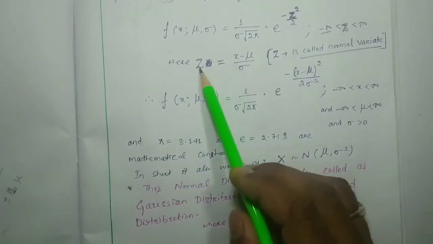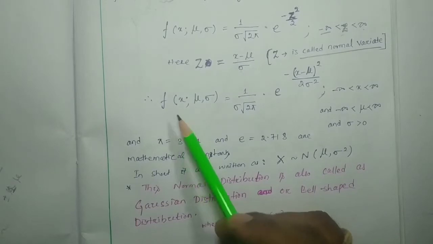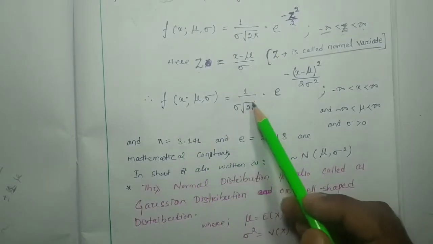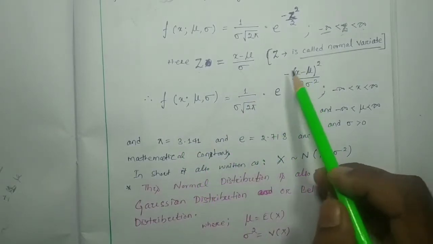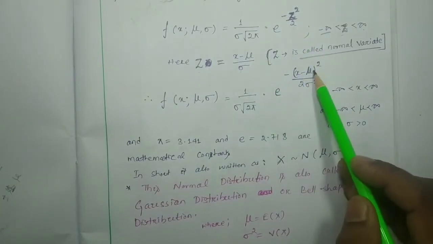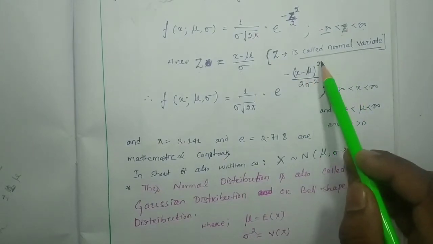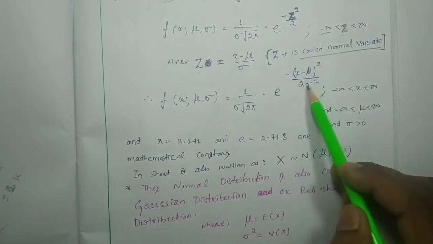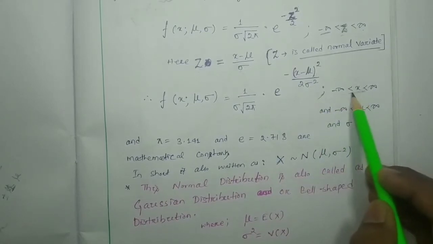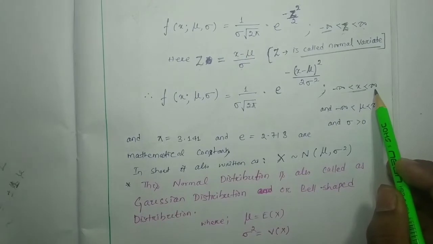By considering this z value, the PDF will be 1 by sigma root over 2 pi into e to the power minus, here instead of z we put x minus mu whole square by 2 sigma square, and here x varies from minus infinity to plus infinity.